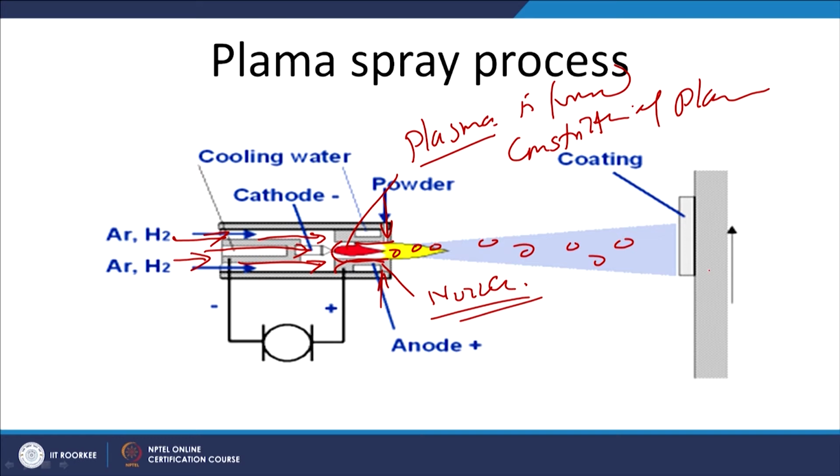Now, we will take up another coating process, which is the electroplating process.